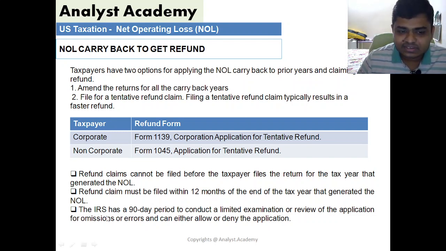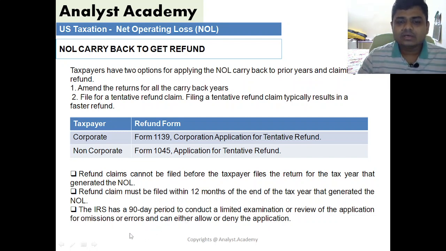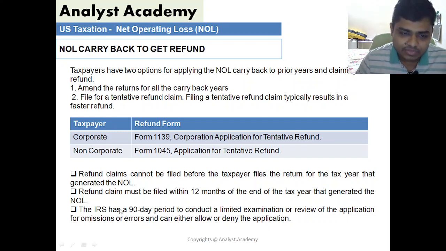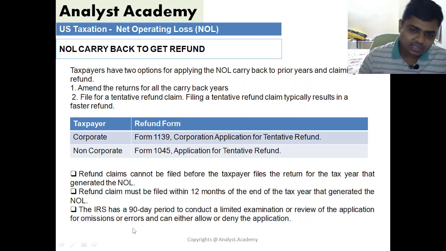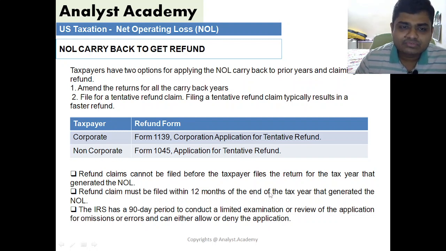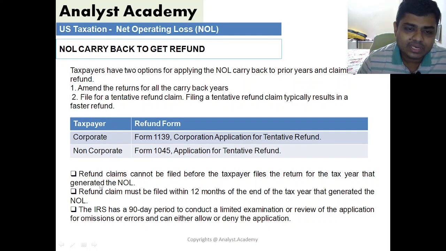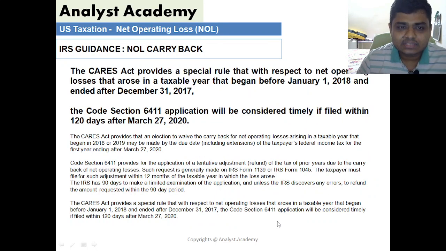So once you file the refund claim, the IRS has 90 days to examine or review it. If there are any errors or more information is needed, they can assess the application, and then they would allow or deny it, but they have to do that work within 90 days of filing. Now here is the catch: these are the generic provisions for filing a refund application, but the CARES Act has amended the law retroactively for 2018, 2019 and 2020. So you might have a question: how can I file my refund application within 12 months from the end of the tax year that generated the NOL? For that purpose there are additional provisions here.